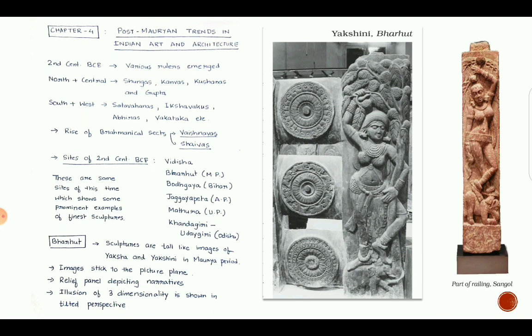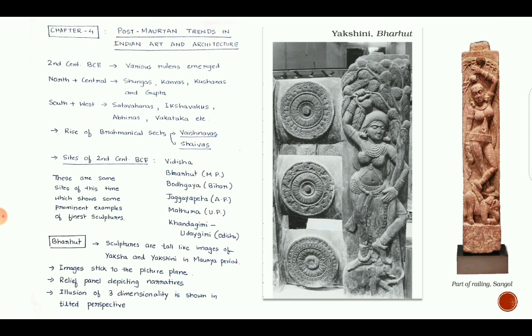See, in the previous chapter we saw the art and architecture of the Mauryan period. The most important features of Mauryan art and architecture were pillars and stupa. But later on, the expertise in sculpture making and rock cut caves also enhanced. So this period is characterized by its sculptures and rock cut caves. This period is around the 2nd century BC.